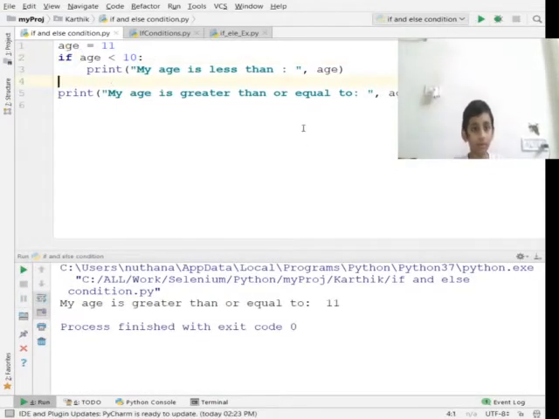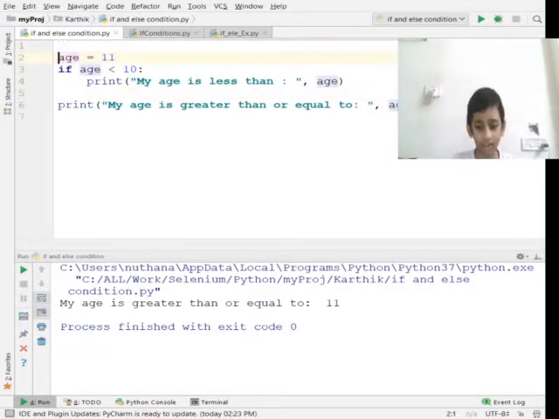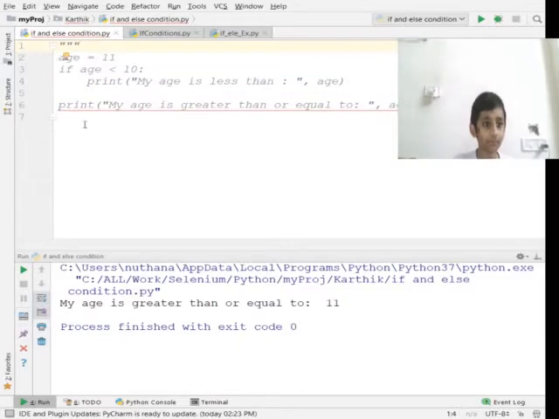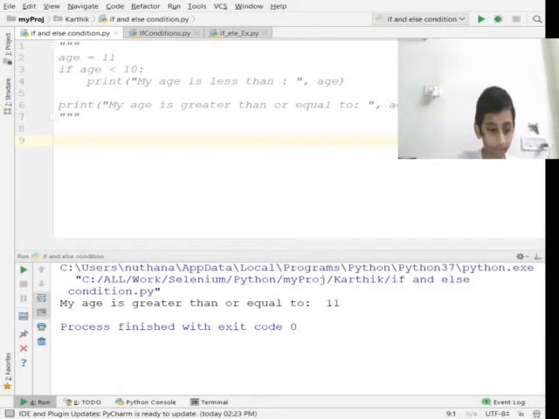Now let me use single line statements too. If you only have one line to execute, don't worry. You can write it on the same line. In the same line, you could give the statement. Let me show you. I'm going to keep the same example, but I'll show you the difference between them.